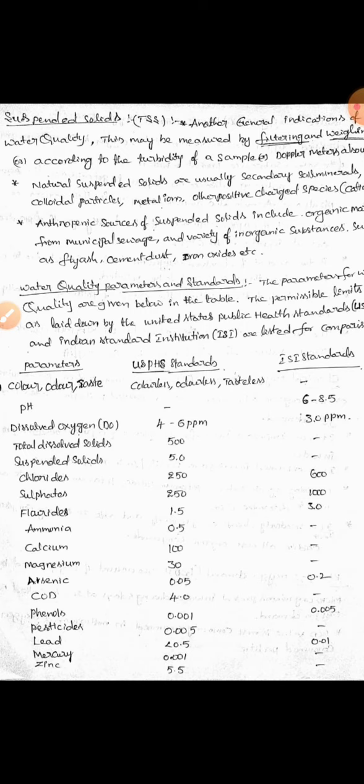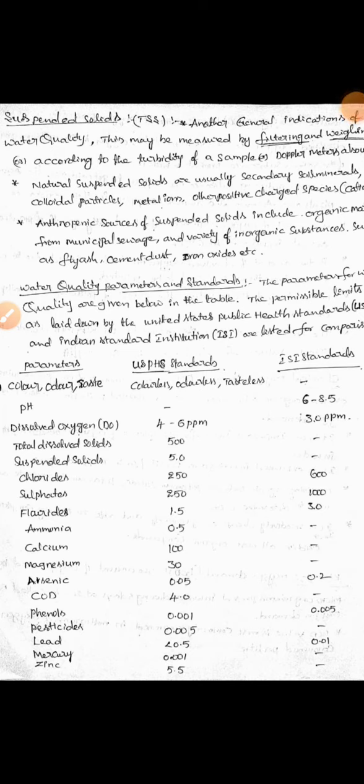In this way we can observe some parameters to indicate water quality. Whenever we observe these parameters in the given water sample, then it is good water. Otherwise, if the parameters are not followed according to these values, then we can estimate that it is polluted water, or treat it as polluted water. This is about the quality of water.